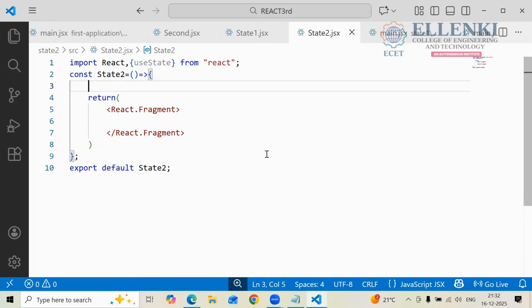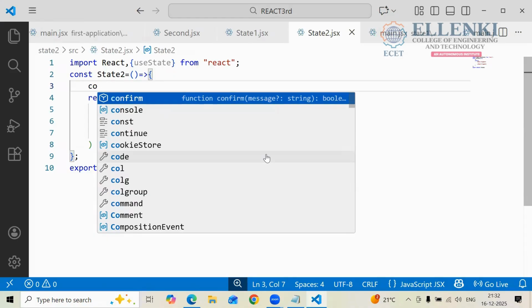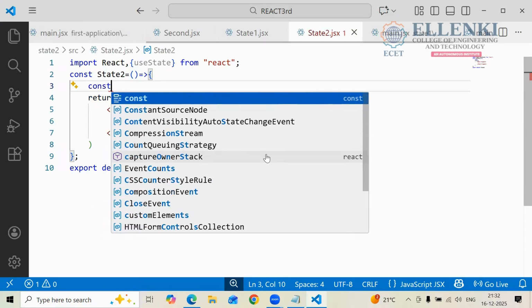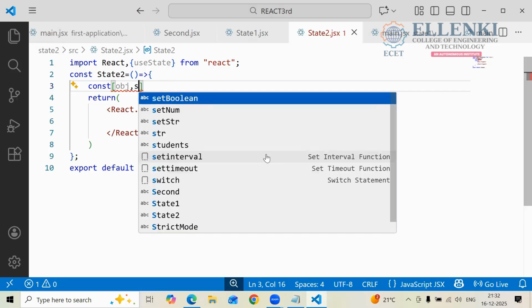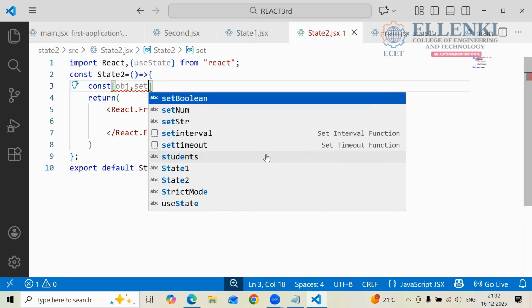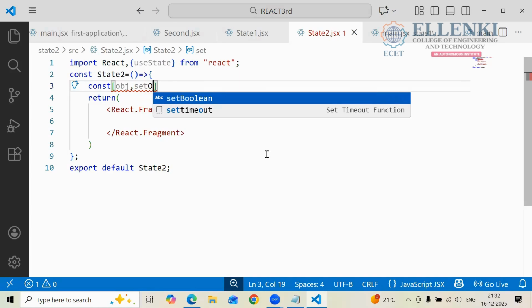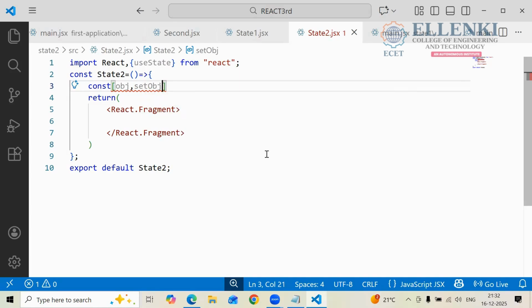You have to create one variable, right? const, array, and in this, if you want to store the object, you can write the variable. And to modify the data, what do you have to use here? setObj, the O should be capital, obj, object, and equals to